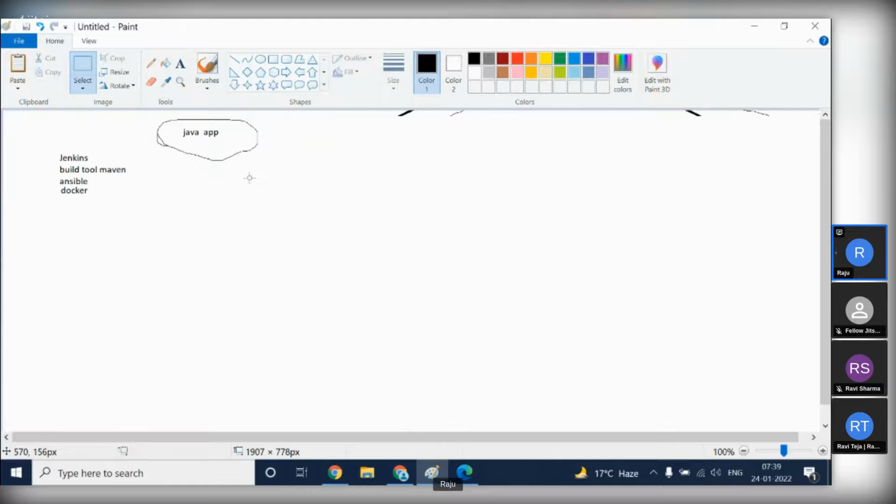Docker Swarm is also doing the same thing, both are competitive products, but Docker Swarm right now is not used that much in the market, but Kubernetes has a huge market. Okay.